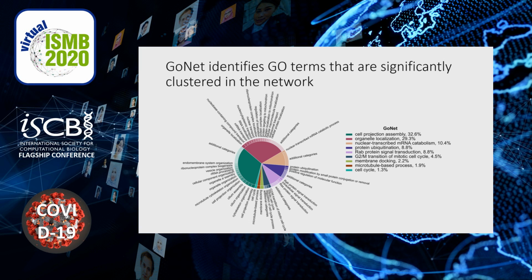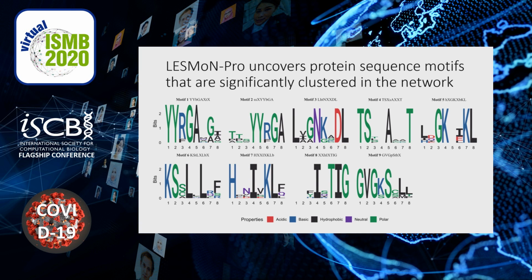Similarly to Markov clustering and Ontologizer, GoNet identified GO terms that are significantly clustered in the network. For biological processes, this included cell projection assembly, organelle localization, and nuclear-transcribed mRNA catabolism, among other GO terms. Our algorithm to detect locally enriched protein sequence motifs, LESMON-Pro, identified numerous protein sequence motifs that are significantly clustered in the network. These motifs were then hierarchically clustered into 9 families, each represented by a motif containing degenerate characters. These degenerate motifs were then searched against the protein sequences of all proteins in the PPI network in order to generate the sequence logos displayed here.